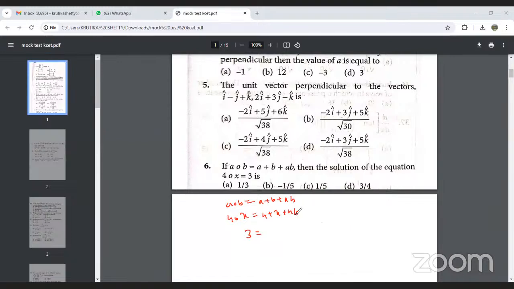So 4 plus 5x equals 3, so 5x equals 3 minus 4, which is minus 1, so x equals minus 1 upon 5. So minus 1 upon 5 will be the final answer.